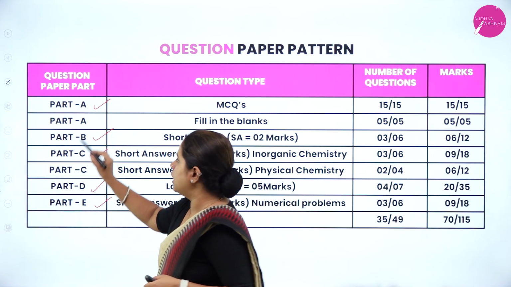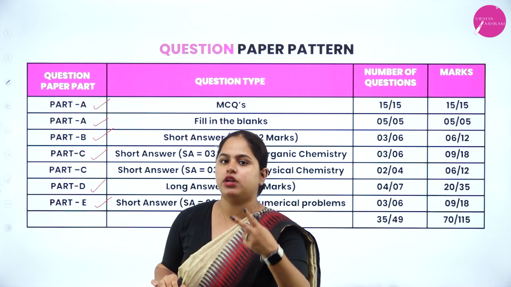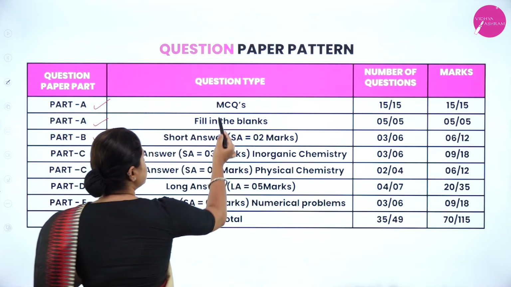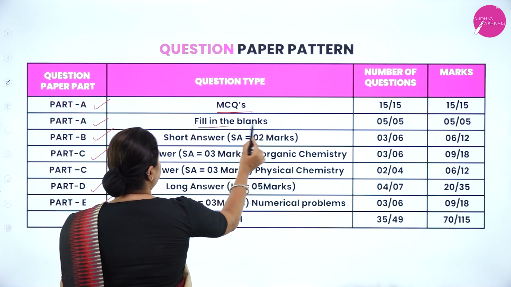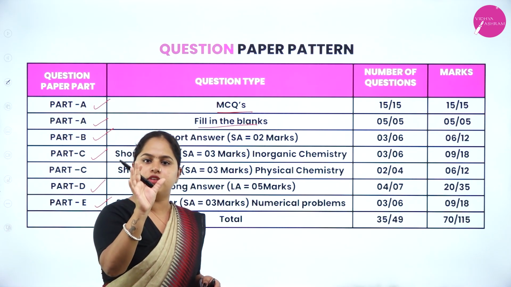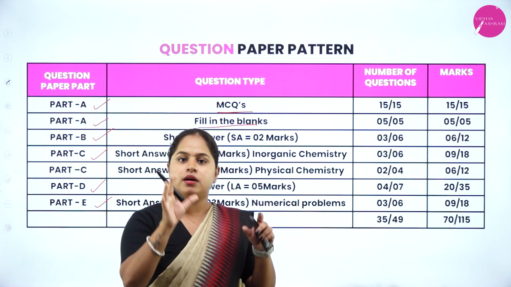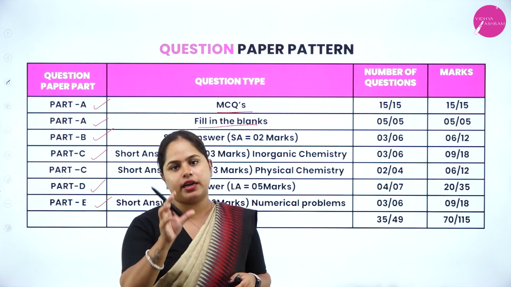So you can see here 2 Part A's are being written. That means Part A consists of 2 types of questions. That is, one is MCQs, that is multiple choice questions, and another one you will be having fill in the blanks, right? So for fill in the blank questions, you will be given options there. That is, the answers will be already given, and from that you have to choose the correct option and fill in the blanks.